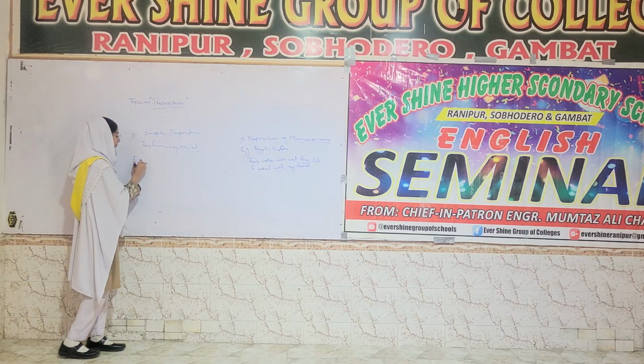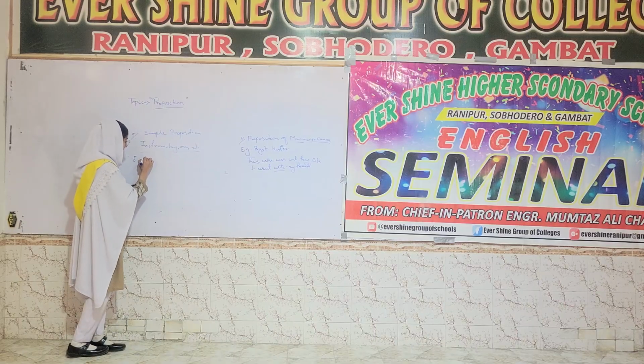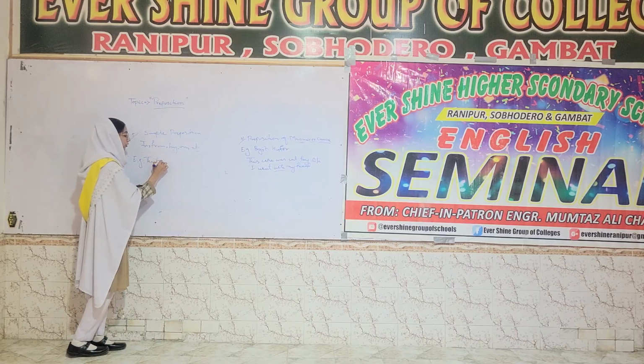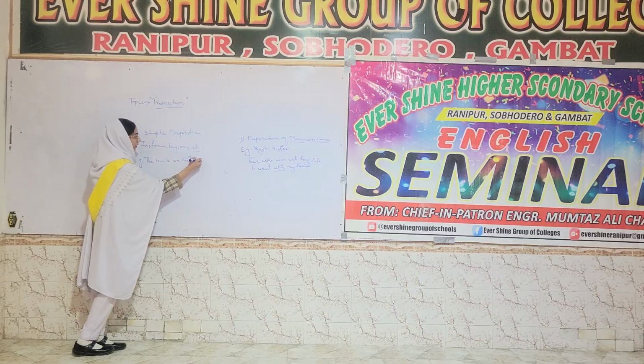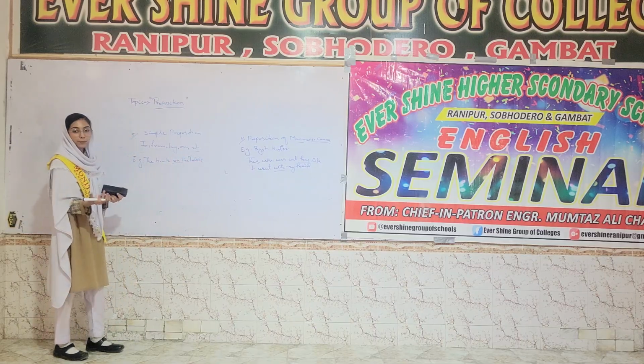And we take an example. The book is on the table. Like it is a simple preposition.